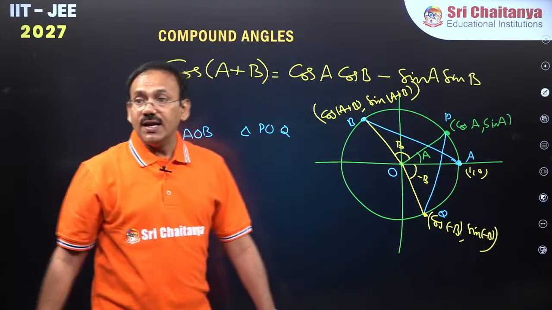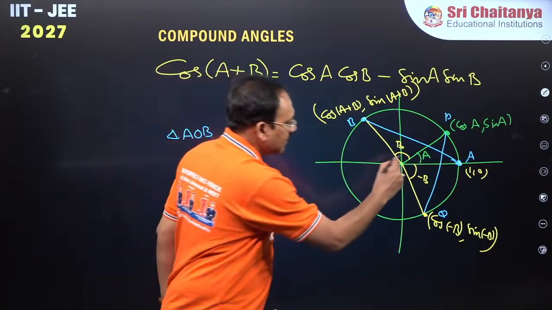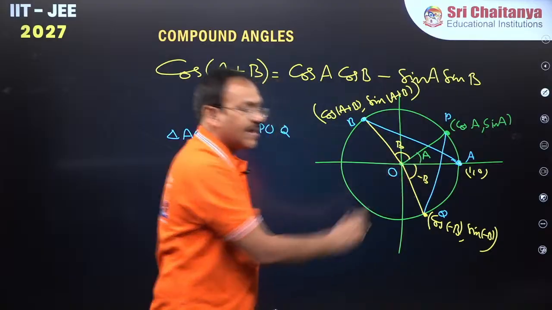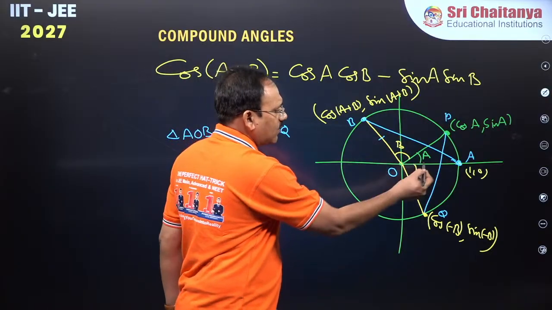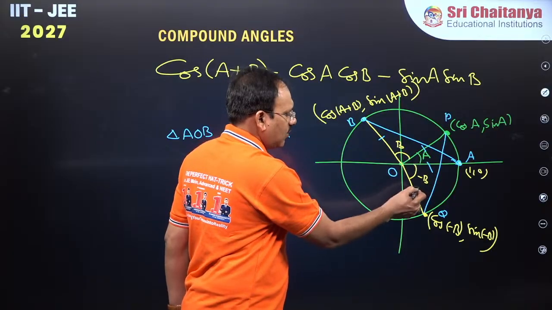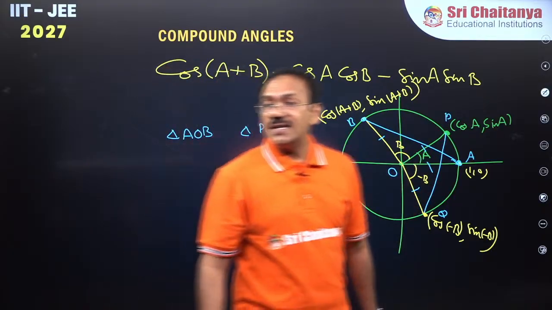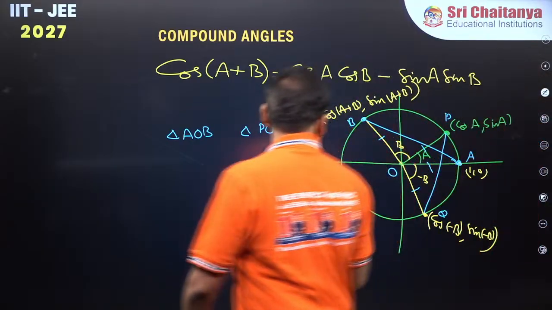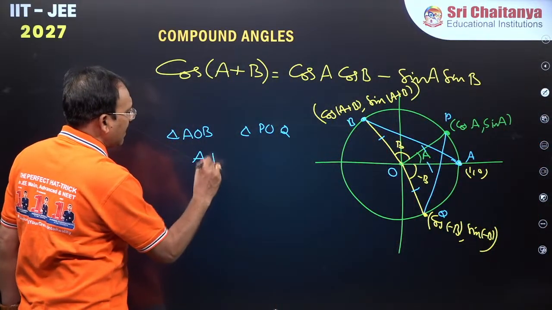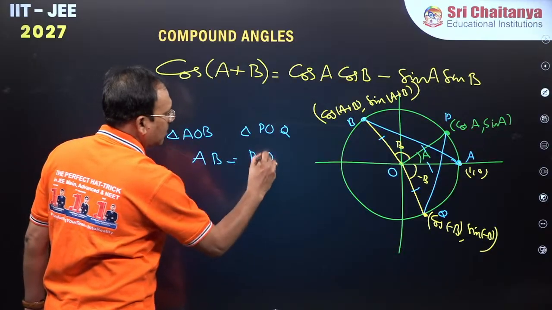In these two triangles, guys, this angle is A plus B, this angle is A plus B in magnitude, and this is radius 1 unit, radius 1 unit. By SAS property, they are congruent. If they are congruent, I can say that AB length is equal to PQ length.